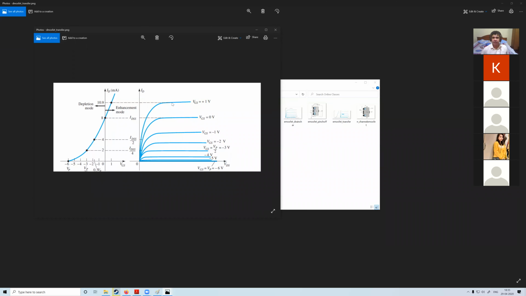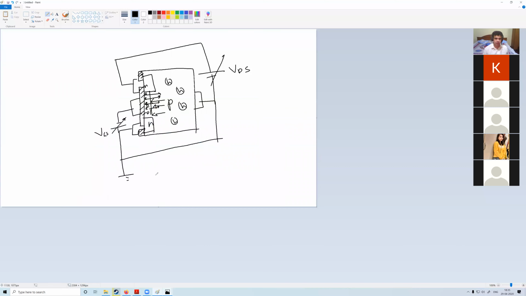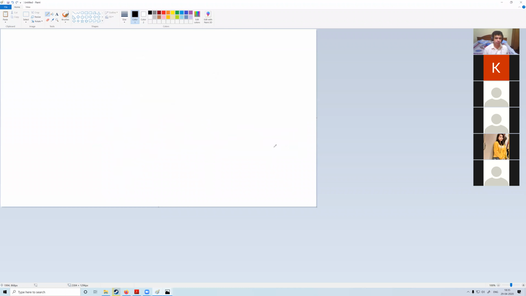Before this first meeting ends, just one last comment about the current-voltage relationship of a D MOSFET, which is governed by the same Shockley equation, named after Shockley.